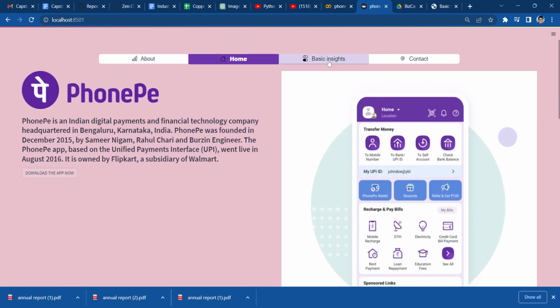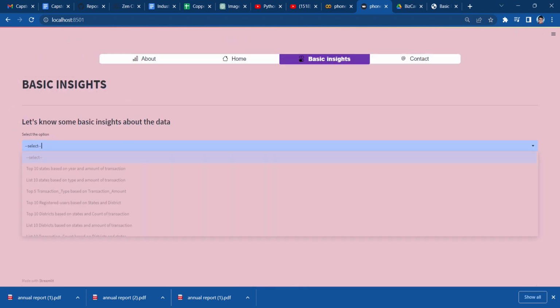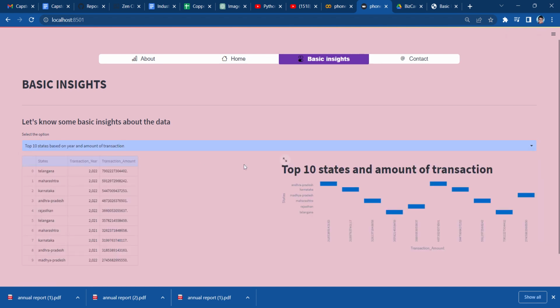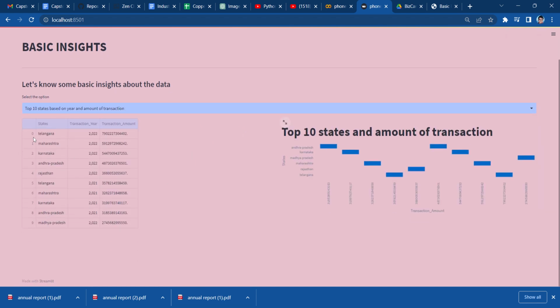So the next step is the basic insights. I have created 10 drop downs in which different types of data are available, and you can visualize each of these sections, like the top 10 states with respect to year and transaction amount. So in 2022 there is the highest transaction in Telangana, and in 2022 Madhya Pradesh is the lowest in transaction amount. So here's the bar graph.